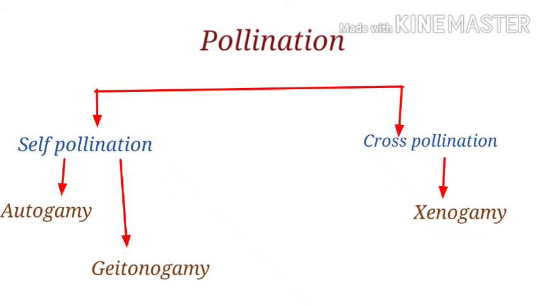Xenogamy. Xenogamy is a cross-pollination method that you have studied. Transfer of pollen grain from the anther to the stigma of a different plant is called xenogamy. This type of pollination brings genetically different type of pollen grains to the stigma.